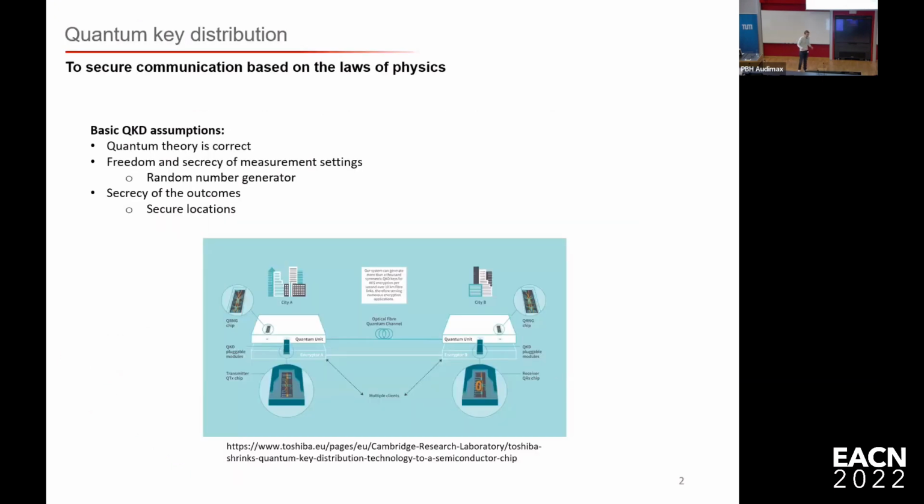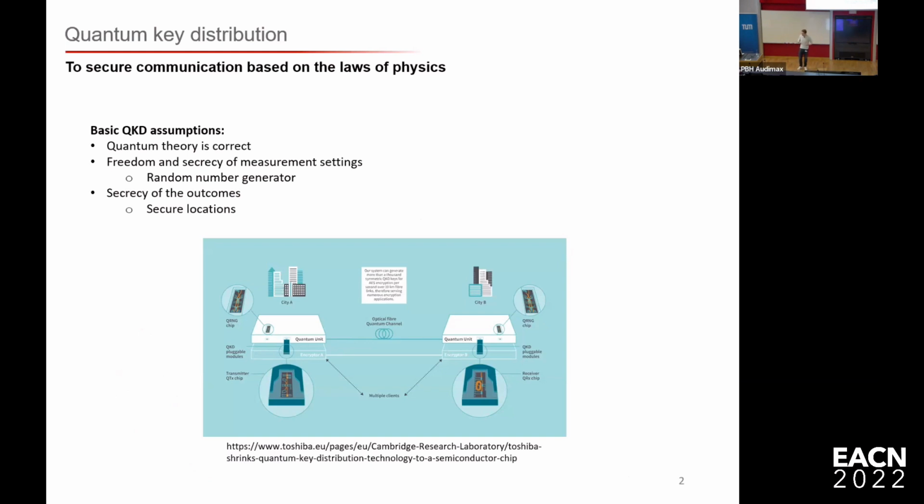All right, quantum key distribution. Let's start with the goal of QKD. QKD wants to secure communication based on the laws of physics. QKD systems nowadays are commercially available, as you see here. This is a figure from Toshiba, where they have a QKD system over two cities connected via a fiber link of 10 kilometers. And QKD